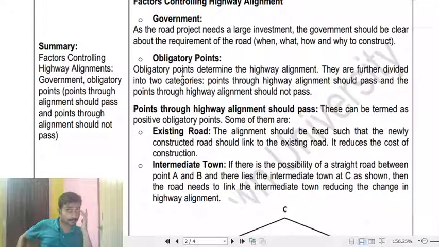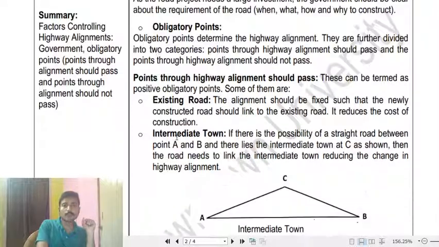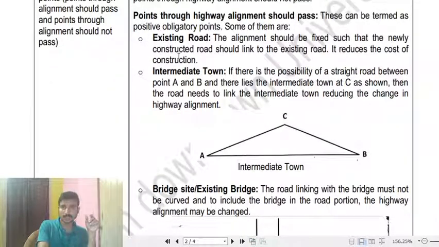These are of two types. One is positive obligatory points, that is, points through which a highway alignment should pass, and the other is negative obligatory points, points through which the highway alignment should not pass. Points through which the alignment should pass include, for example, some existing road.